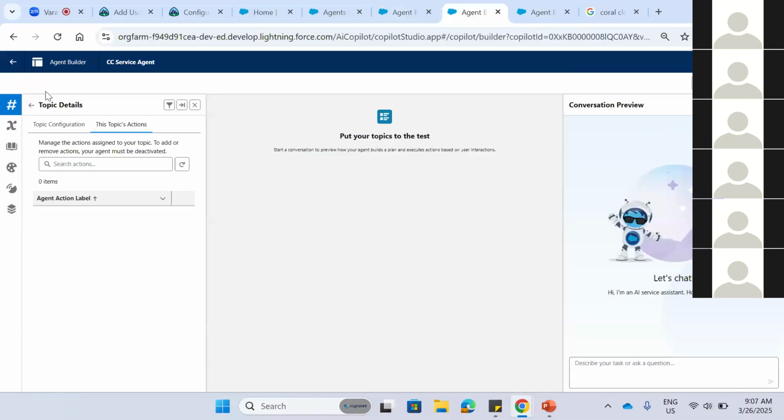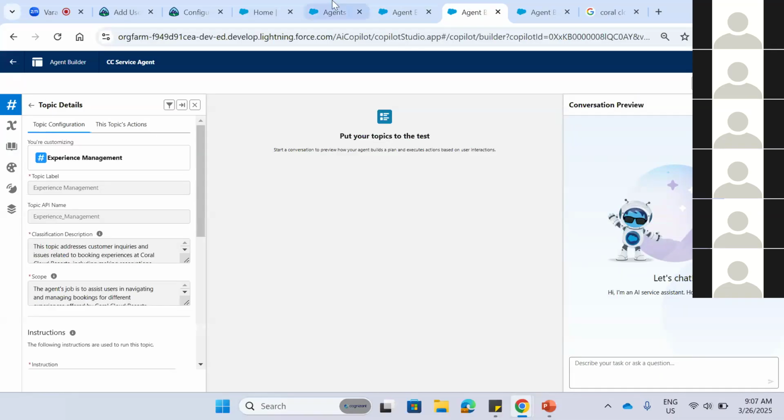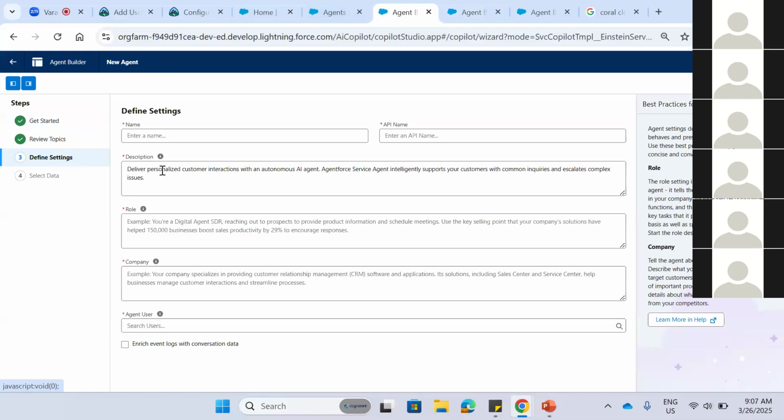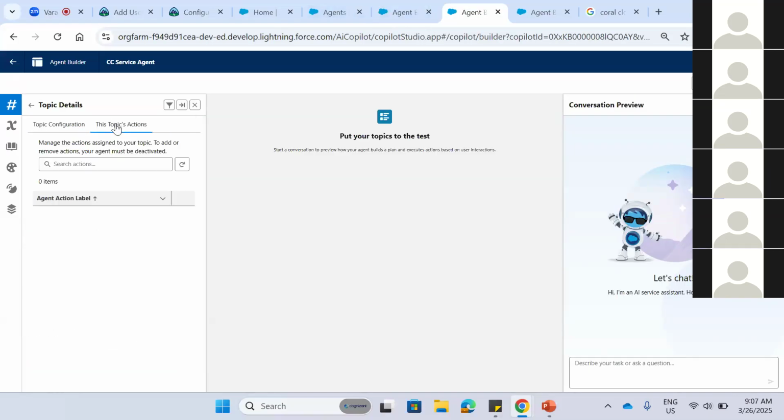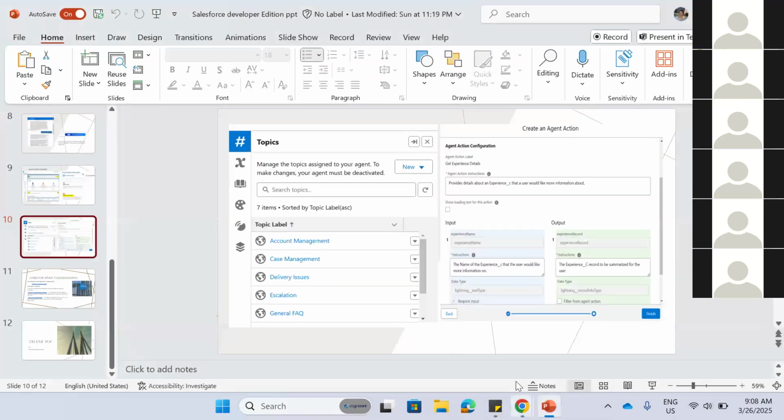See, all this topic configuration I have entered here in the define settings: the name, API name, and all. After clicking this and clicking Next, there will be a New button. After clicking that New, this create agent page will appear. We can give the inputs and outputs: what kind of input we are giving and what kind of output the agent has to give us. We can show that data here.